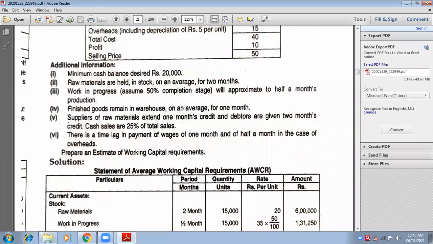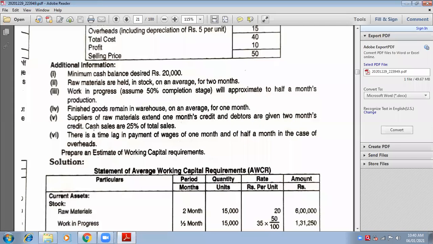For creditors, for suppliers, it will be cost of raw material. One more point is given here, cash sales. Cash sales are 25% of total sales. So out of total sales, 25% are cash sales, and the remaining will be credit sales. Remember, we have to take credit sales for debtors.